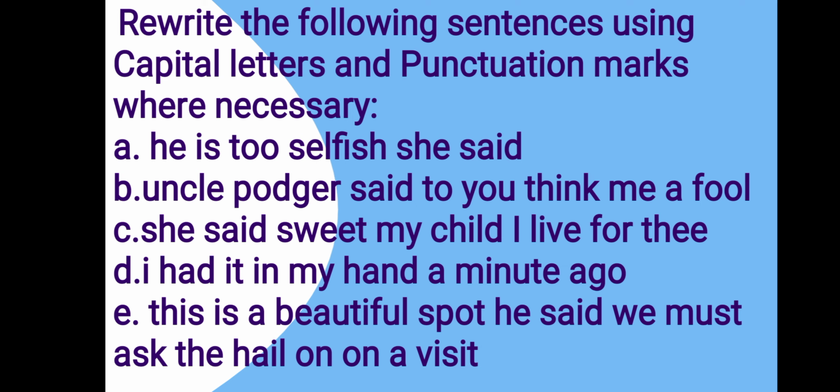So what you have to do? You have to rewrite these sentences using capital letters wherever necessary and using appropriate punctuation marks wherever necessary. Okay, students? So do this exercise.